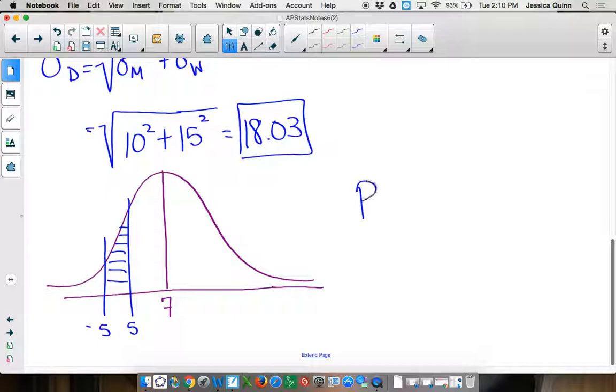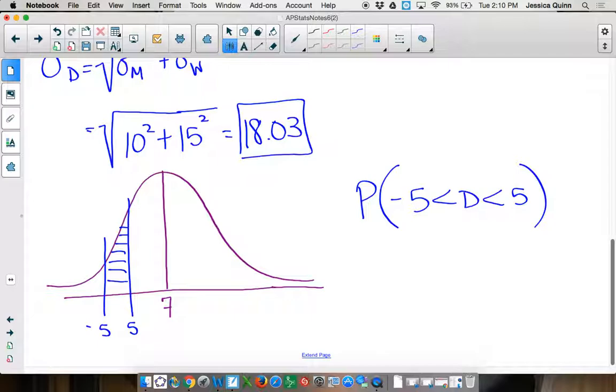I want to know the probability that I'm in between 5 and negative 5. Does that make sense? Again, you have to think about what this 7 means. This 7 means Lamar finished 7 minutes slower. So when I subtract them, I get a positive 7. I want to subtract them and either get 5 or -5 or anything in or between. Because right in here, they finish at exactly the same time.